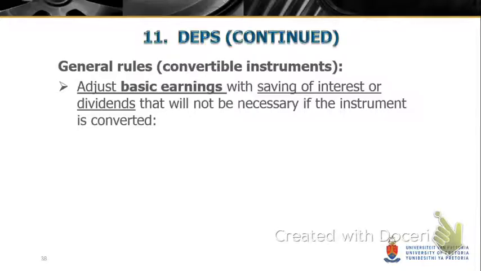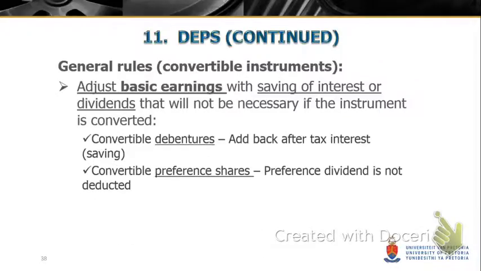So that will be a saving, of course, after tax. If it's a convertible preference share, then that preference dividend will not be necessary anymore, and we can add that back as well. And that is what we're saying here. Convertible debentures, add back the after-tax interest, and with a convertible preference share, the preference dividend is not deducted. But we'll have a look at that calculation in detail.